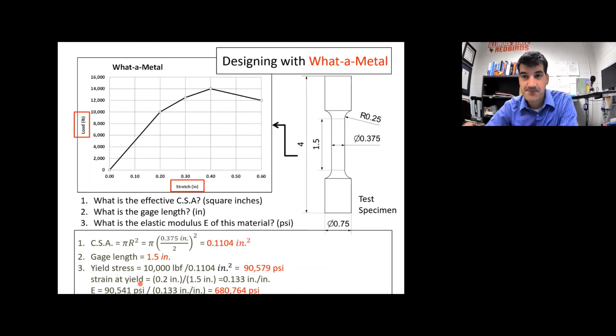Remember that this is kind of funky. I said this last time, but when we calculate the elastic modulus, the convention is to say that this inches per inch in the denominator, it cancels out. All right. Normally, when you're talking about strain, you still say inches per inch. But when you're calculating the elastic modulus, it's the convention. I didn't make it up. Don't shoot the messenger. But the convention is to drop this value in the denominator and just express the modulus as psi. So that's it. That's the elastic modulus of this material.